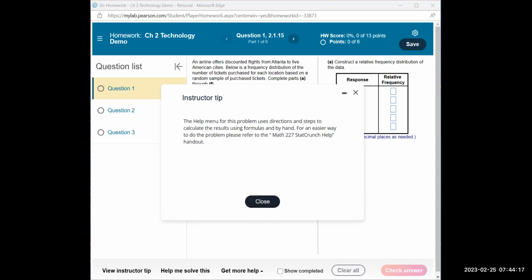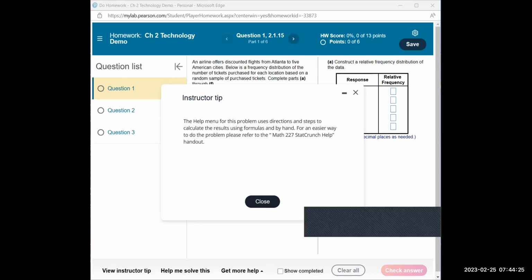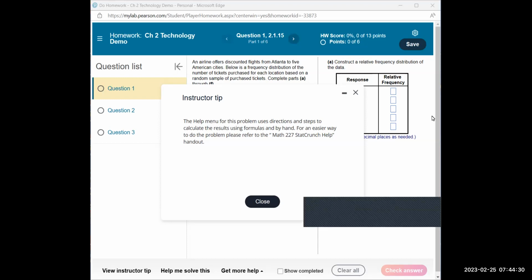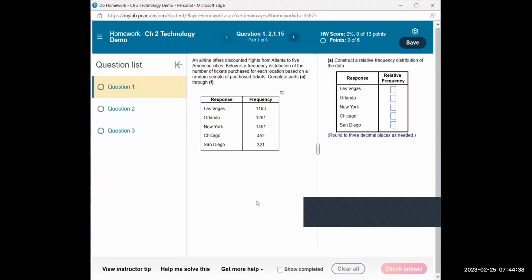So when we open chapter 2 demo, you see this instructor tip show up. This is specifically for LAMC students. It's a heads up not to use the help menu because they are using different technology, or for different schools, they might do it on a calculator, or they might do it by hand, which we're not going to be doing.